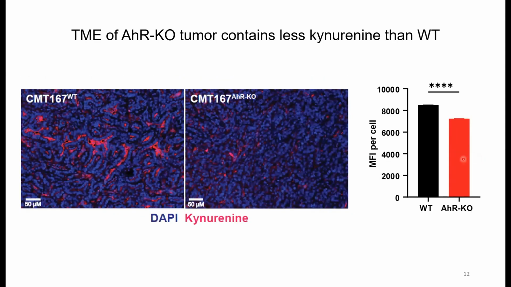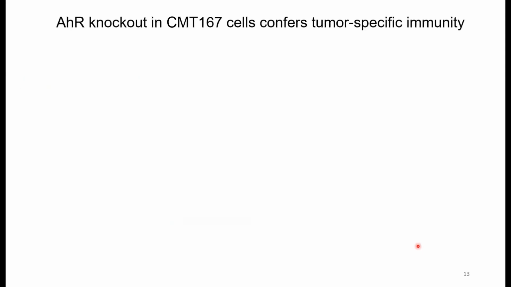Further, AHR knockout also had less KYN positive staining, shown here in red, and compared as MFI per cell. And this implies less opportunity for AHR signaling as well.